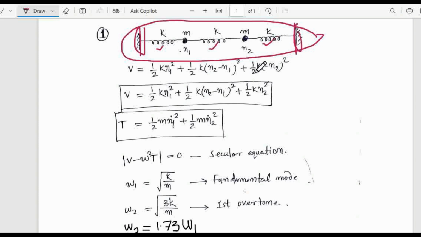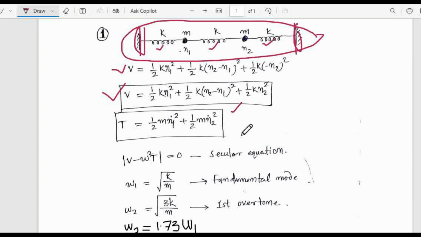Eta 1 and eta 2 are a kind of net displacement in terms of x1 and x2, and x1 and x2 are translated as eta 1 and eta 2. So this is the final potential energy, and this is the kinetic energy.